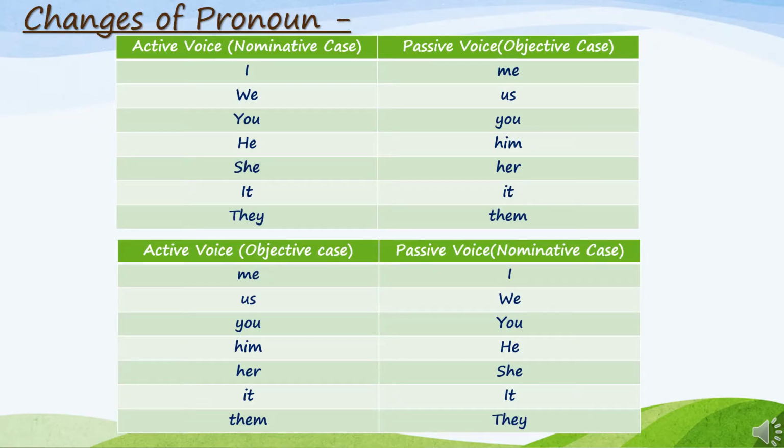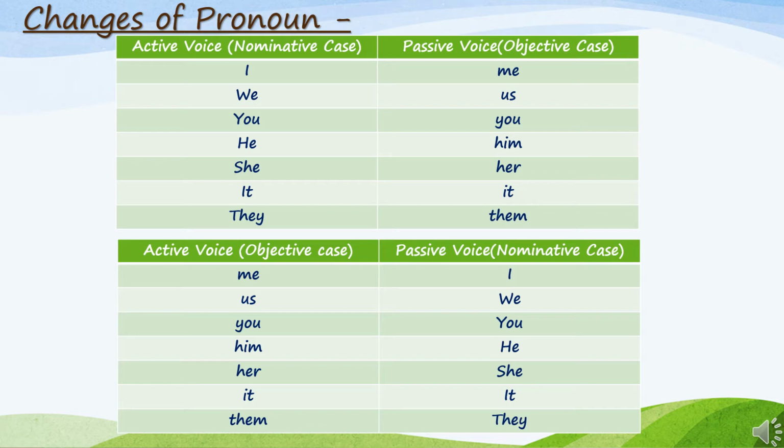Now we see the table of changes of pronoun in passive voice. If the pronoun is given in the nominative case in active voice, then when we change the pronoun in passive voice, I becomes me, we become us, you becomes you, he becomes him, she becomes her, it becomes it, and they become them. So this is the first table of changing the pronoun.